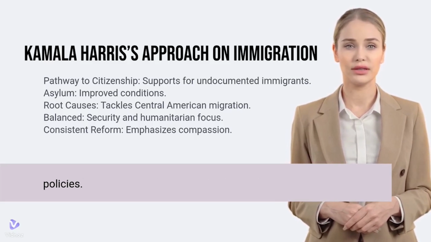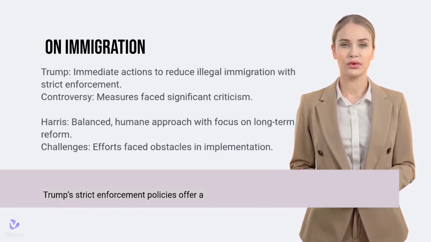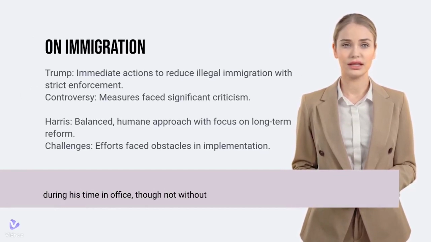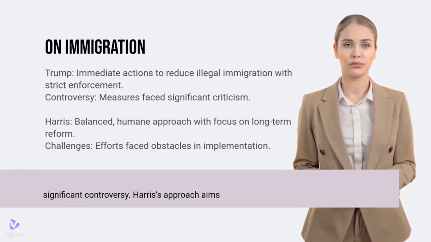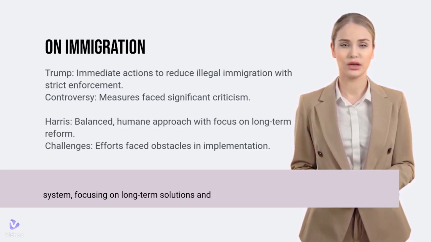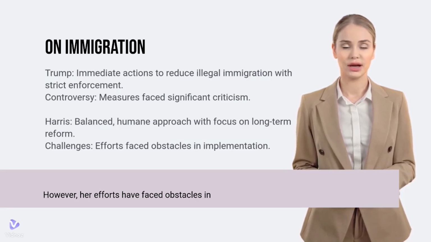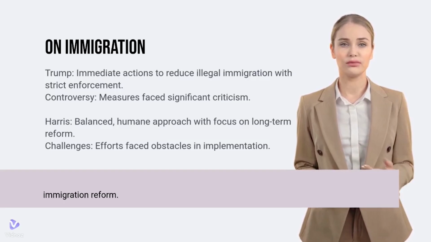in immigration policies. Trump's strict enforcement policies offer a clear stance on reducing illegal immigration with immediate actions, which he successfully implemented during his time in office, though not without significant controversy. Harris's approach aims for a more balanced and humane immigration system, focusing on long-term solutions and reform. However, her efforts have faced obstacles in implementation, reflecting the complex nature of immigration reform.